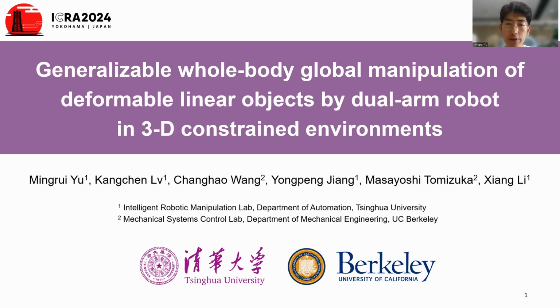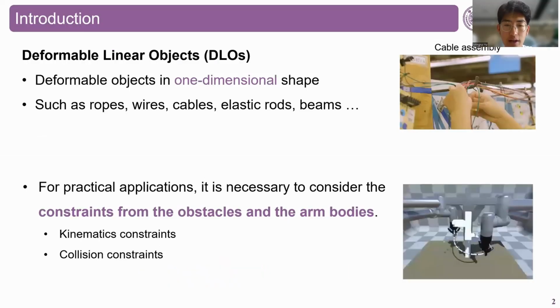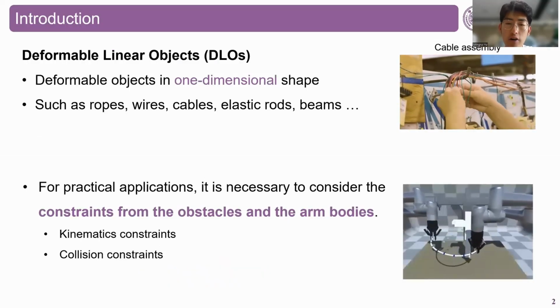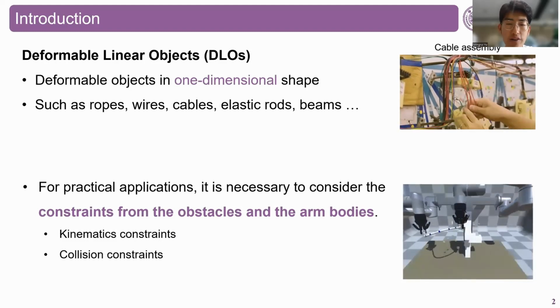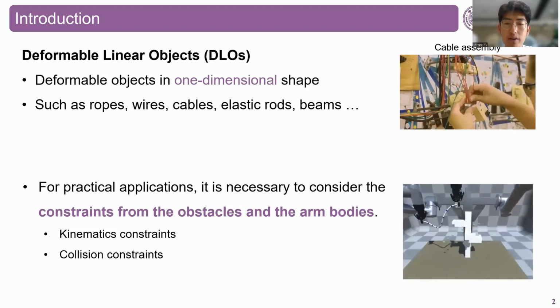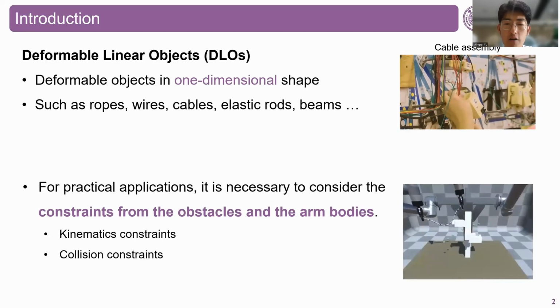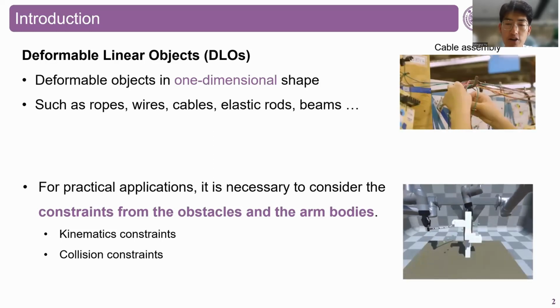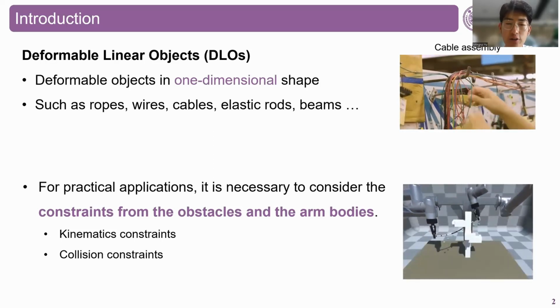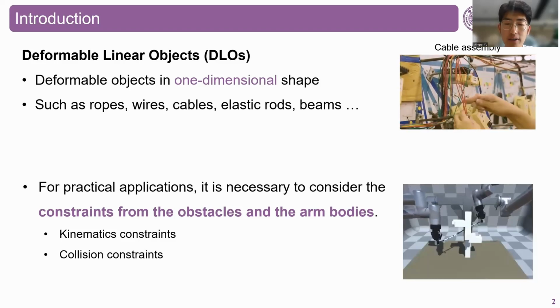It's a great honor for me to present our work, Generalizable Whole-Body Global Manipulation of Deformable Linear Objects by Dual-Arm Robot in 3D Constrained Environments. Deformable linear objects, which are called DLOs for short, refer to deformable objects with a one-dimensional shape, such as ropes and cables. For practical applications of DLO manipulation, it is necessary to consider the constraints from the obstacles and the robot's own body.